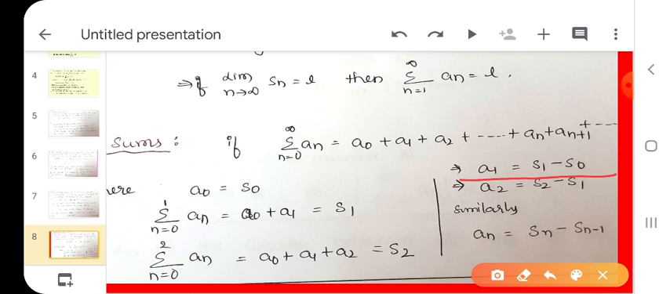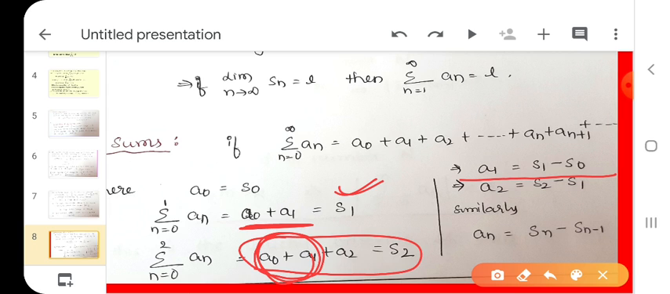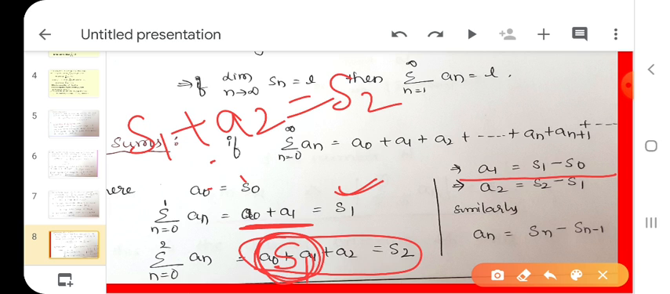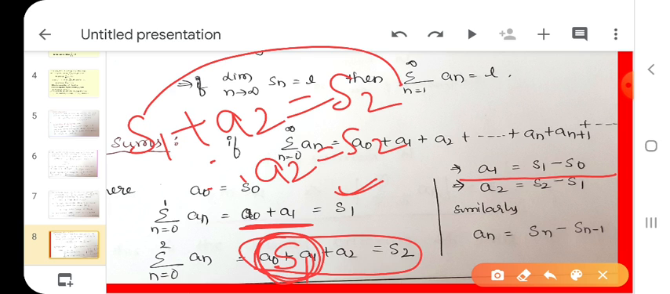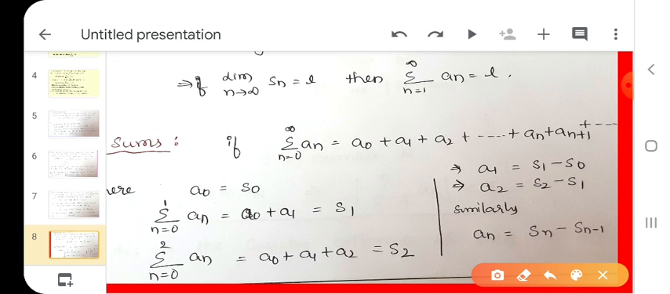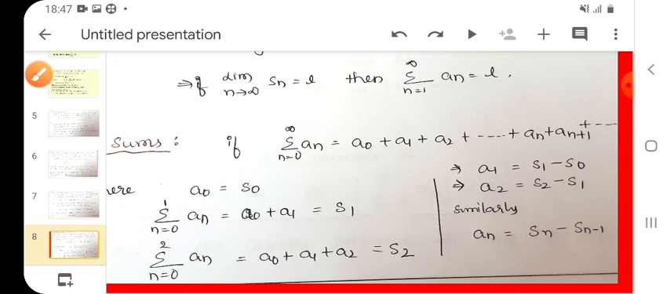See here, what is the value of S2? A0 plus A1 plus A2 equals S2. A0 plus A1 is S1, so I write S1 plus A2 equals S2. Then what is the value of A2? S2 minus S1. A2 equals S2 minus S1, and A1 equals S1 minus S0. For A1 it is S1 minus S0, and for A2, S2 minus S1, one index less.